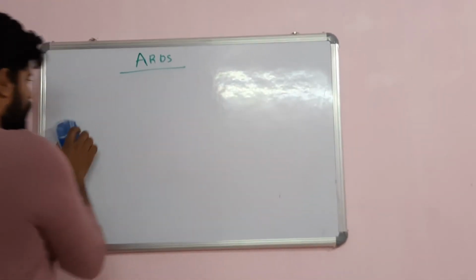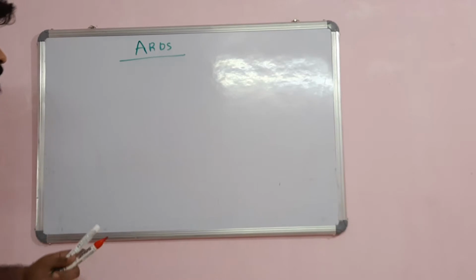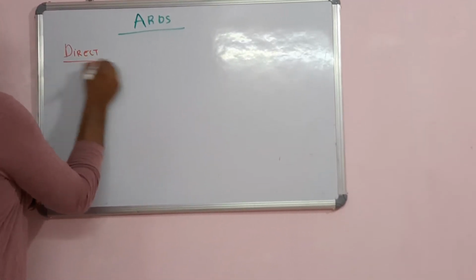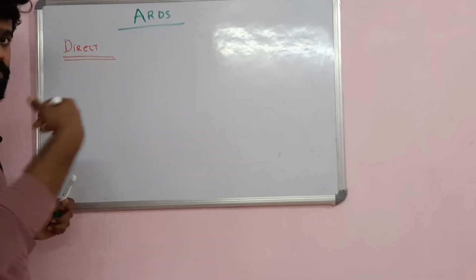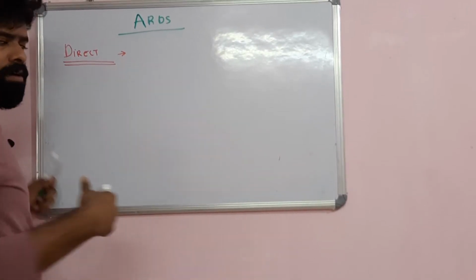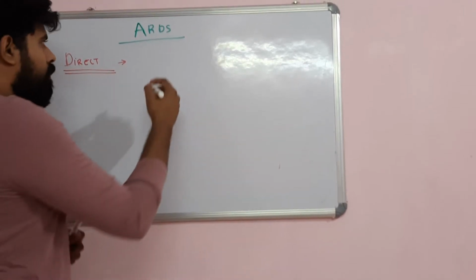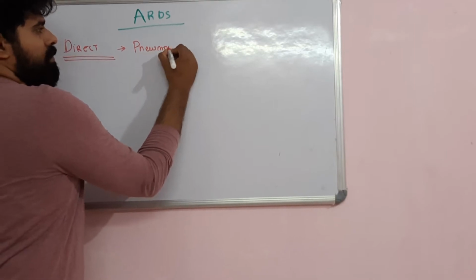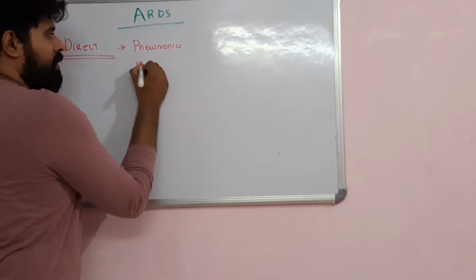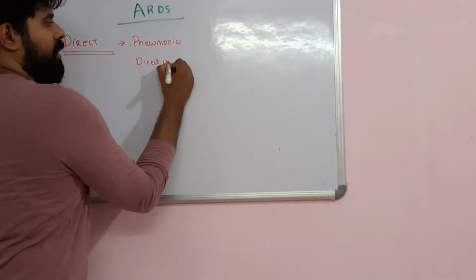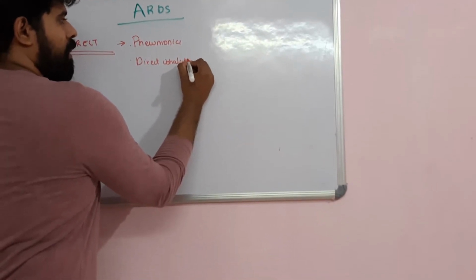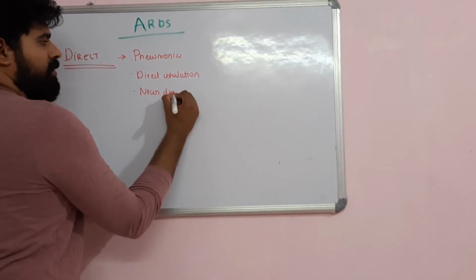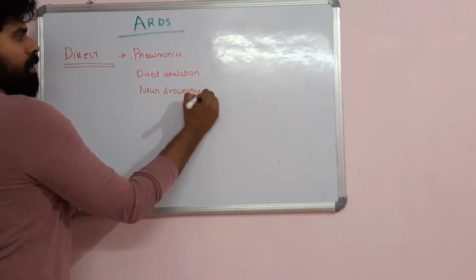So how does ARDS develop? First, we will be dealing with the direct causes. Direct causes are more dangerous than indirect causes, and they are more common for developing ARDS. First one will be pneumonia. Second, they would have a direct inhalation injury, inhalation of any toxic fumes or paints. Third one will be near drowning. The patient can drown and develop ARDS.